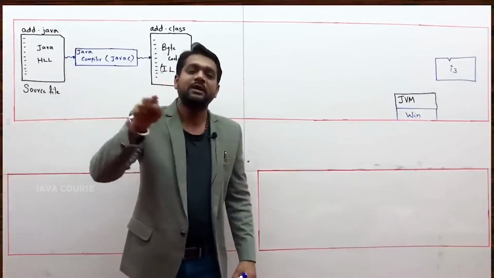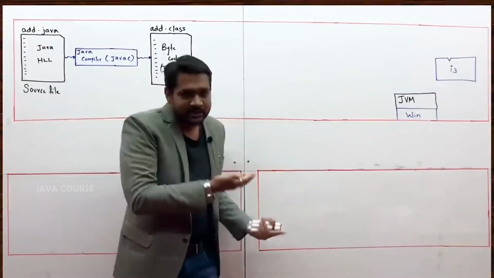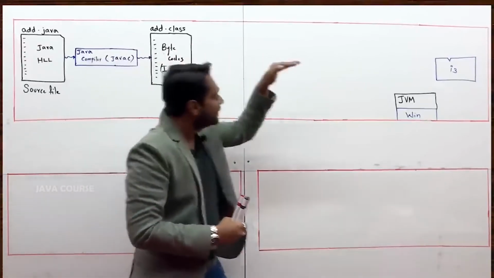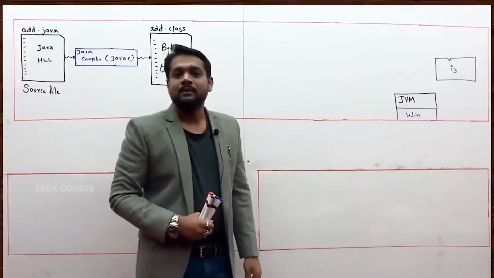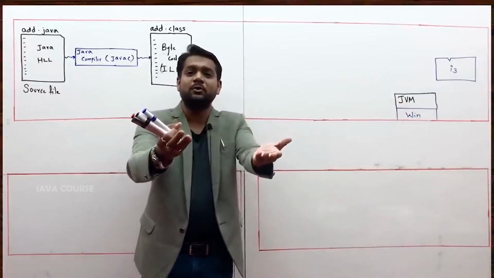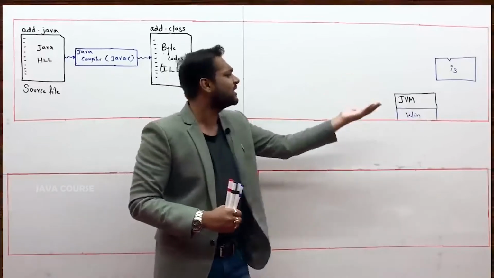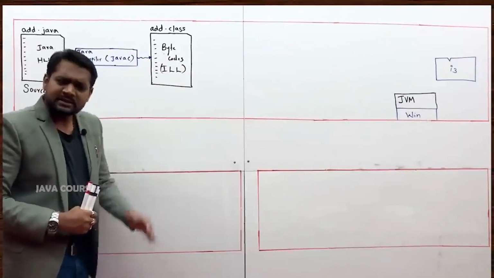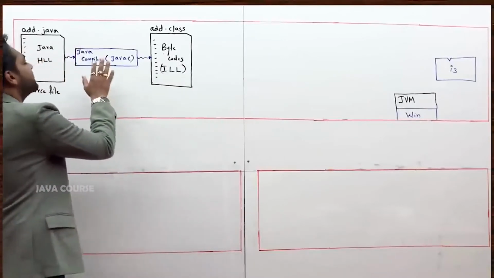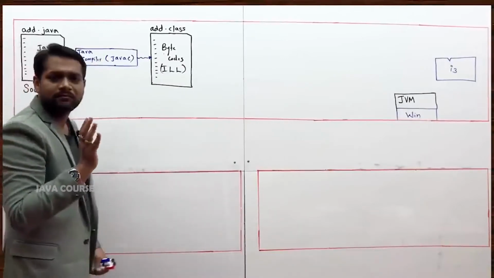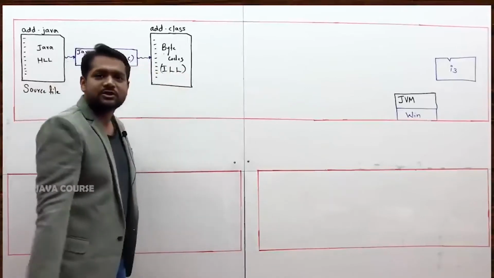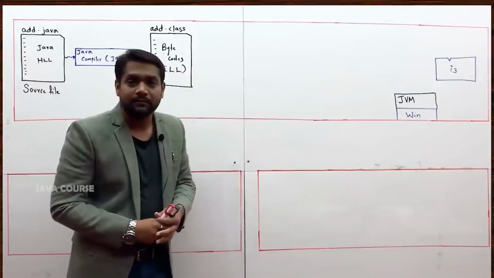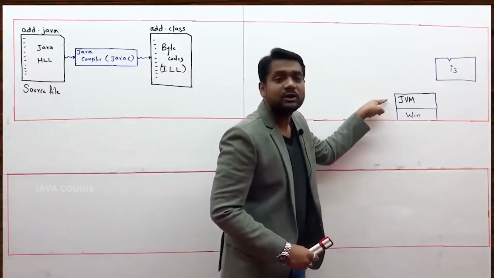What is platform? Did I tell you in the second lecture? No. Today did I tell you? Yes. Like that, for this also time would come. But the process I am explaining to you, that you understand first. Then we will understand what is JVM and all the complicated terminologies. In simpler terms, if you want to compile a Java program, you should have the Java compiler. It will give you intermediate level language code. This you cannot execute. If you want to execute a Java program, then on the OS you should have installed JVM.